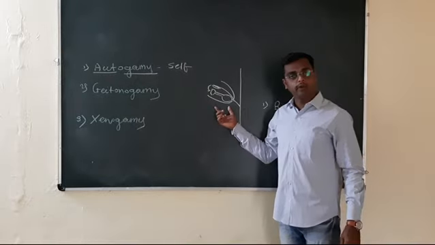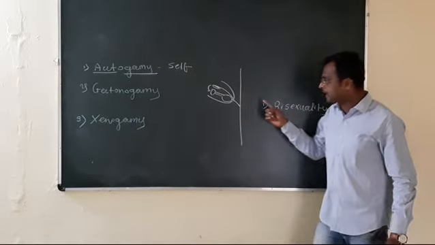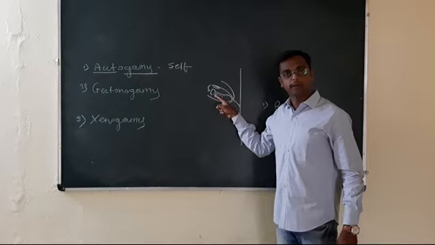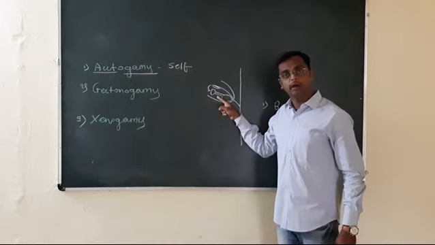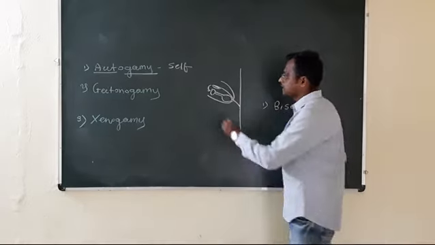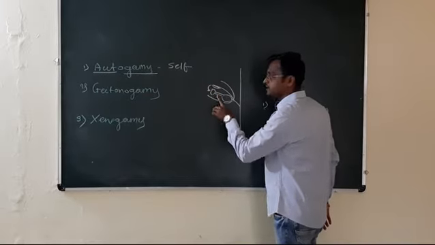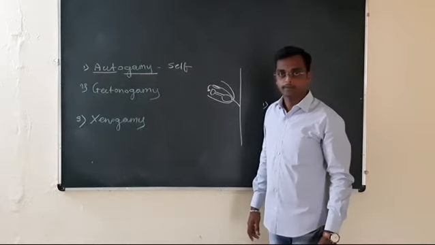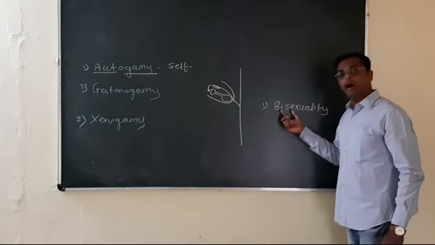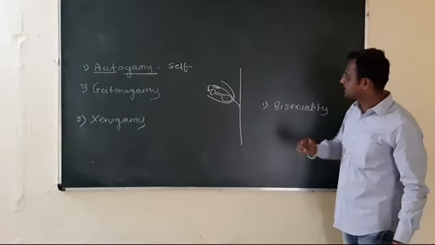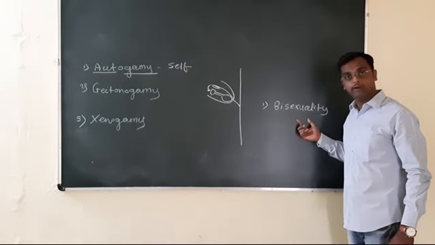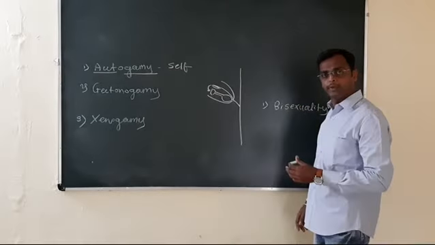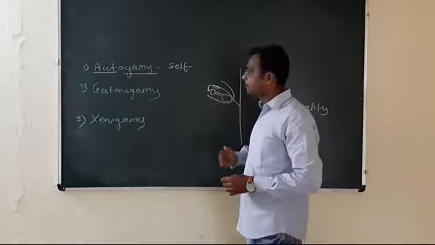Bisexuality means, as I have drawn in the figure here, both the sexes are present in a single flower. Anther is here and stigma is here, or androecium and gynoecium are present in a single flower. Transfer of pollen grain from anther to the stigma of the same flower is called autogamy or self-pollination. The condition required is bisexuality. For this type of pollination, bisexual flowers are required. For example, Pisum sativum is an example of a bisexual flower.